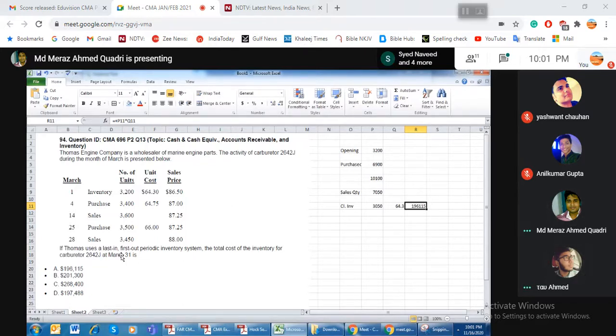But I said that when the question is asking to give the answer under the periodic method, it means the question is asking on a total basis approach.